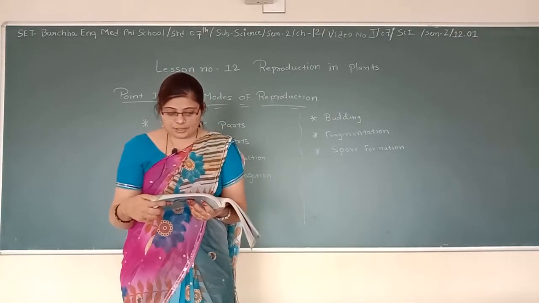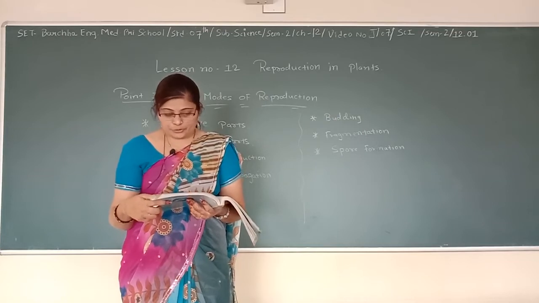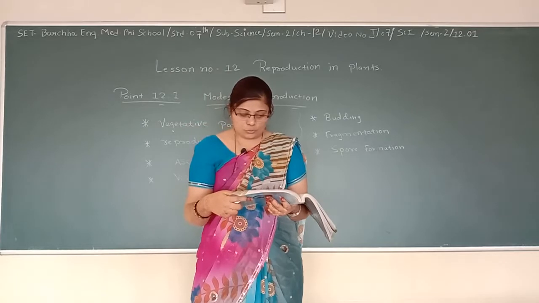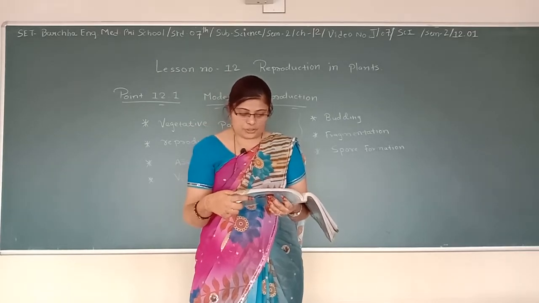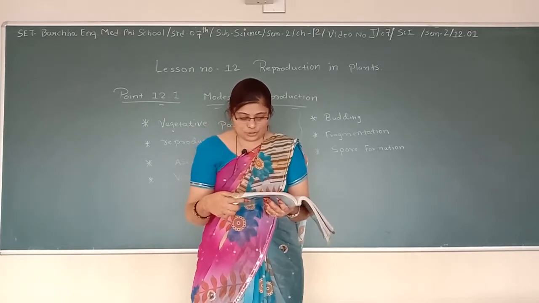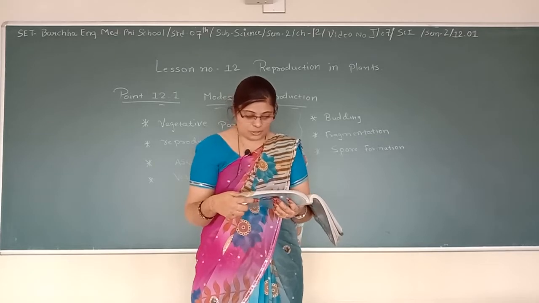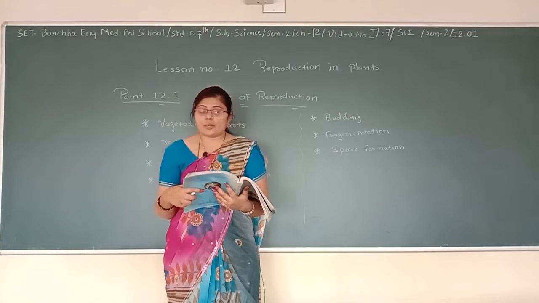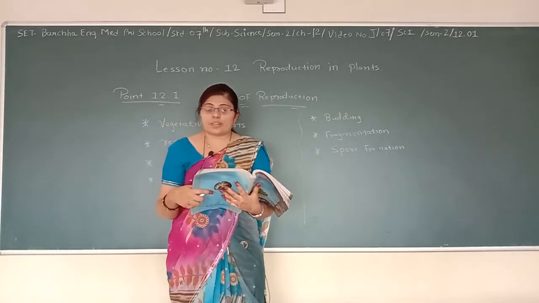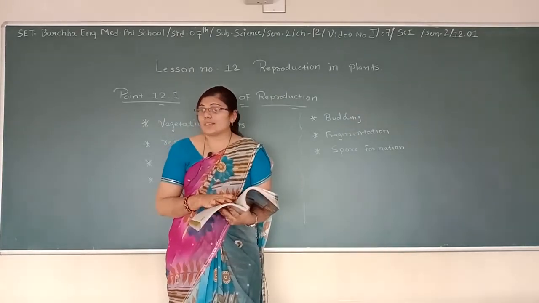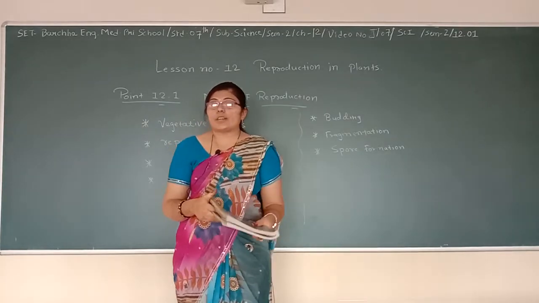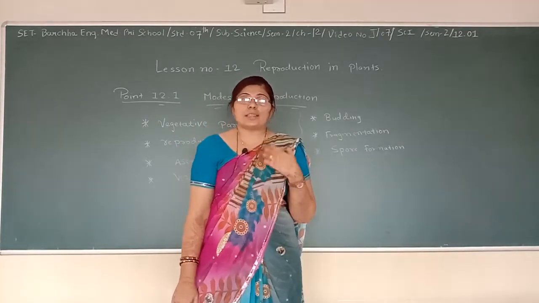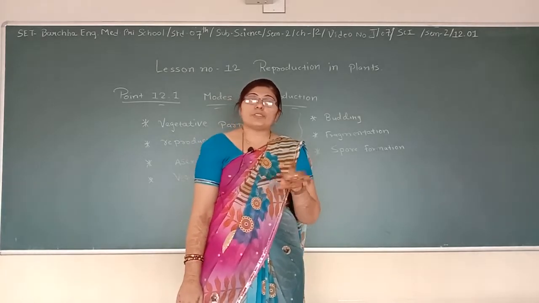There are several ways in which plants reproduce their offspring. These are categorized into two types: asexual reproduction and sexual reproduction. In asexual reproduction, a plant can give rise to a new plant without seeds, whereas in sexual reproduction, new plants are obtained from seeds.